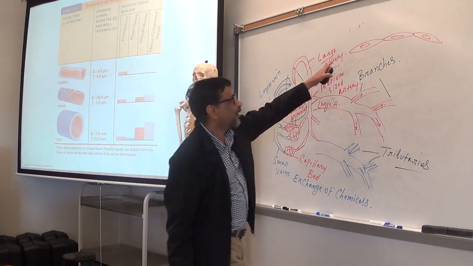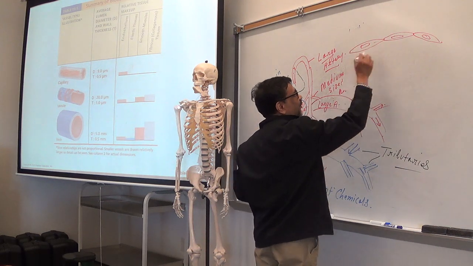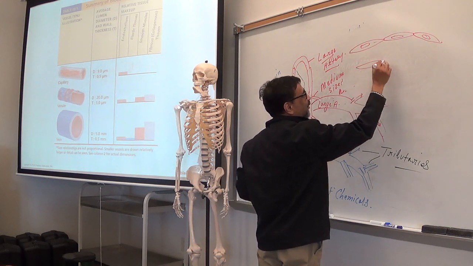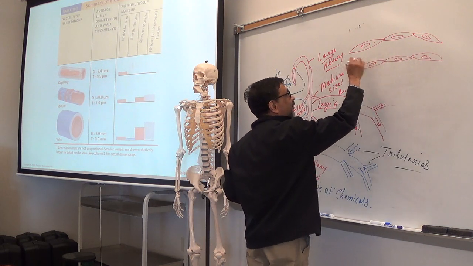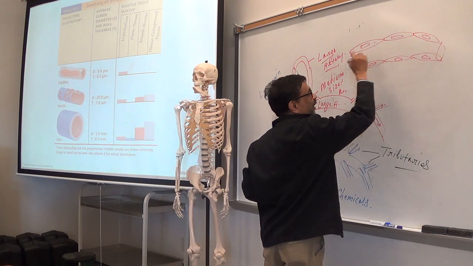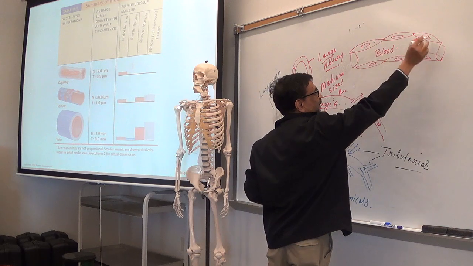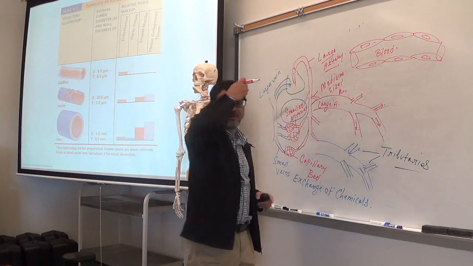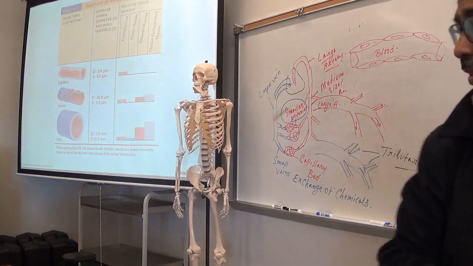So a thin layer of flat squamous cells. So this is one layer. This is another layer. So this is the capillary. Blood is here. So a very thin wall, formed by a single layer of squamous cells.